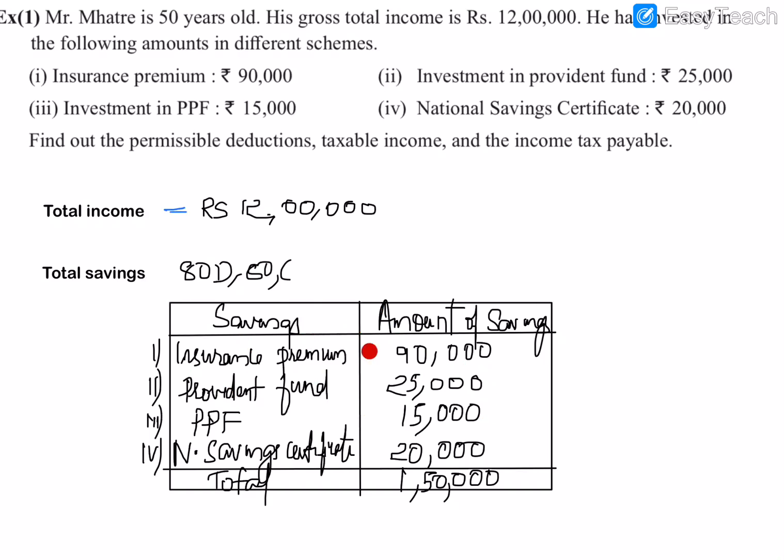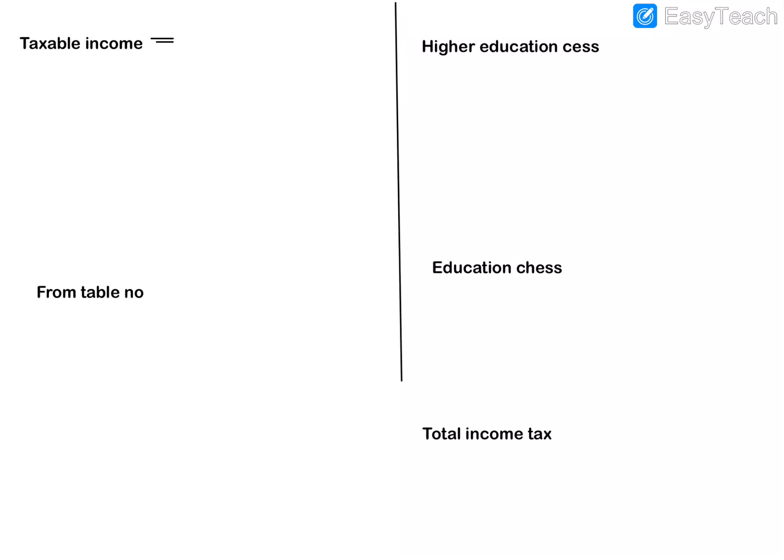the income tax for all his savings, meaning all his investments like insurance, educational expenses, PF, provident funds or savings. He doesn't have to pay the tax. That means for this amount, 1,50,000, from his total income of 12 lakhs, we will have to subtract this amount from his income, since he doesn't have to pay tax for his investment. So we are going to find the taxable income from the actual income.